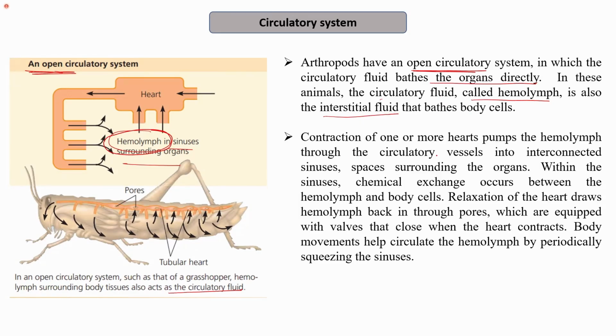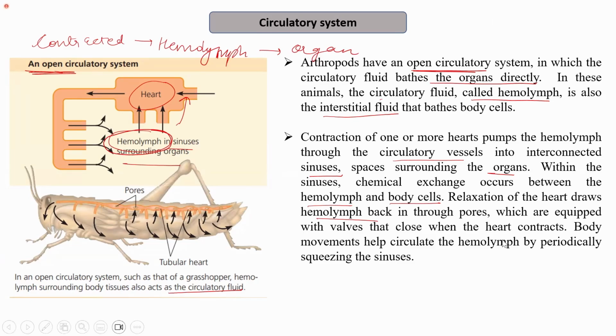So contraction of one or more hearts pumps the hemolymph through the circulatory vessels into the interconnected sinuses, the spaces surrounding the organs. Within the sinus, chemical exchange occurs between the hemolymph and the body cells, for example, gaseous exchange also happens. Relaxation of the heart draws the hemolymph back in through the pores. So once the heart is contracted, hemolymph is rushed towards the organs, and if it is relaxed, the hemolymph is drawn towards the heart back through the pores, which are equipped with valves that close when the heart contracts.